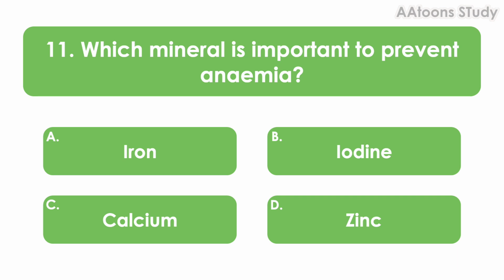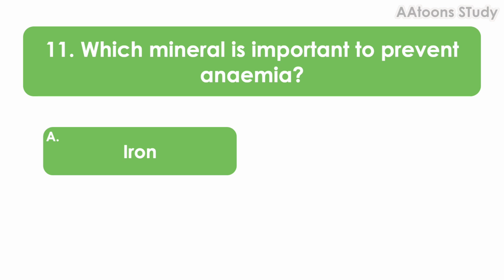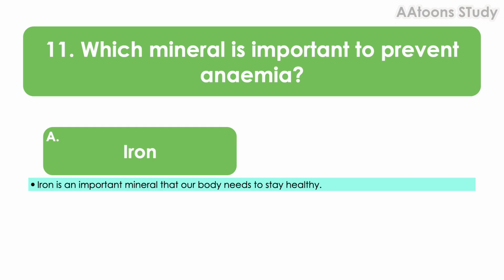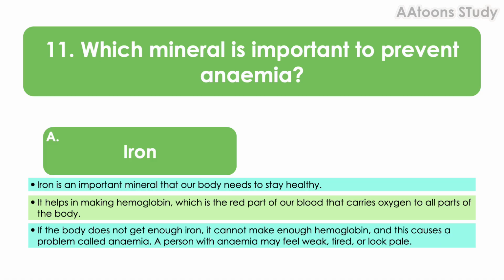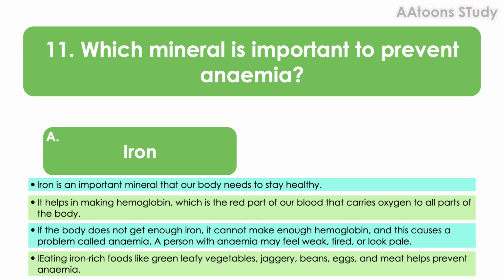Which mineral is important to prevent anemia? Iron. Iron is an important mineral that our body needs to stay healthy. It helps in making hemoglobin, which is the red part of our blood that carries oxygen to all parts of the body. If the body does not get enough iron, it cannot make enough hemoglobin, and this causes a problem called anemia. A person with anemia may feel weak, tired, or look pale. Eating iron-rich food like green leafy vegetables, jaggery, beans, eggs, and meat helps prevent anemia.